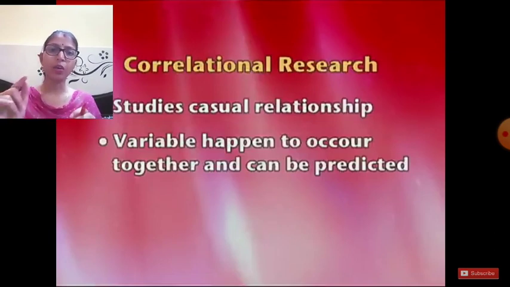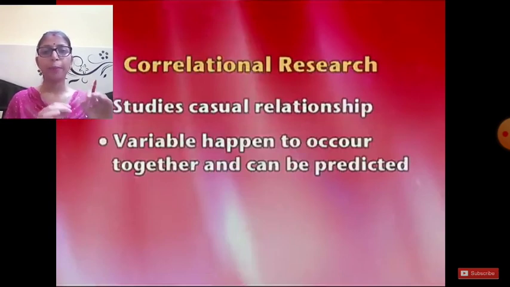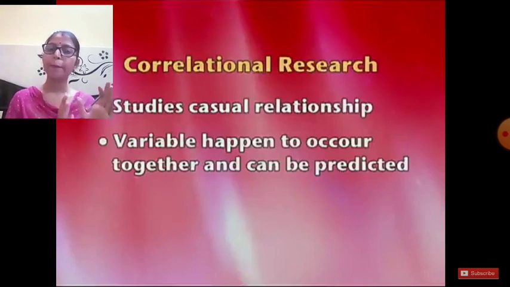That means high correlation between any two variables shows 0.80, 0.70, 0.90, 0.85. This shows high correlation, and if there is a negative correlation or less correlation, it shows minus 0.20 or minus 0.30. This shows the lesser correlation between the two variables.